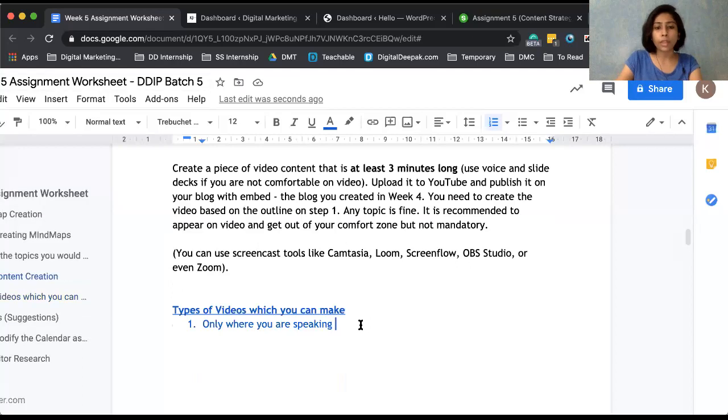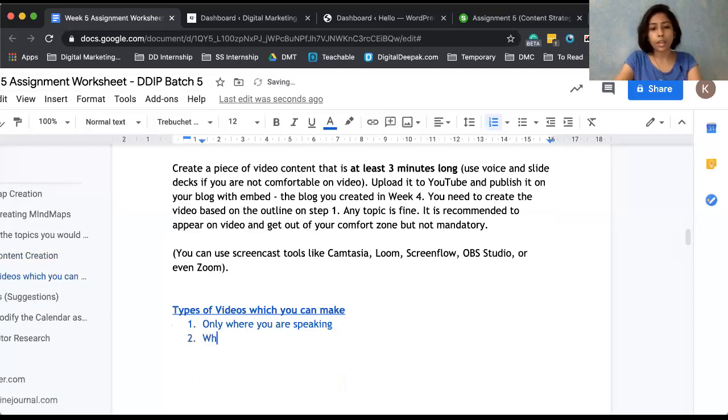The second type of video is where you share your screen as well as speak. In this, you have two options.